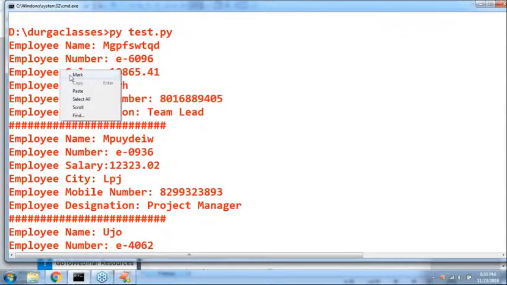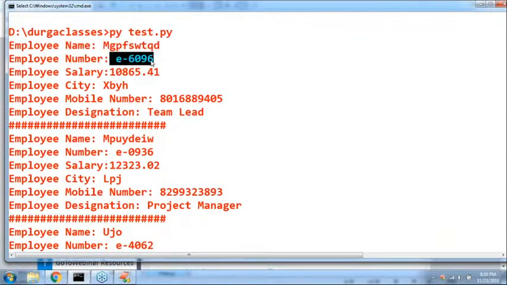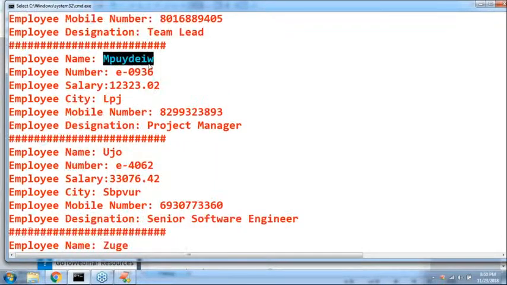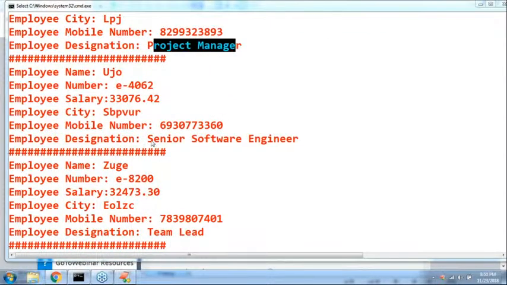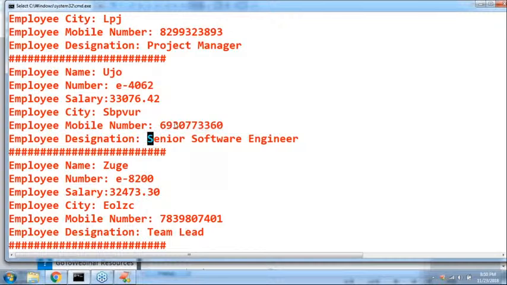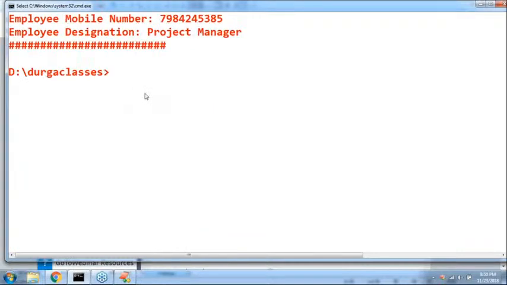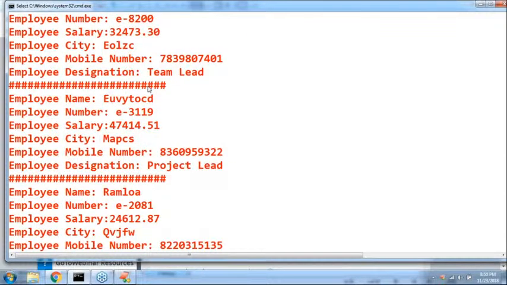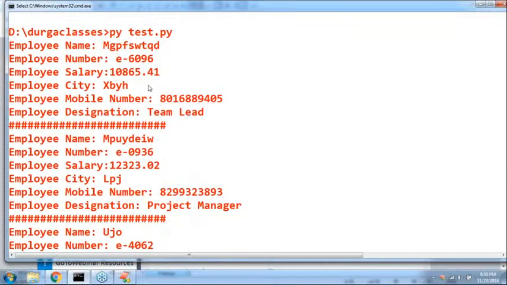This is the first employee: the employee name, employee salary 10,865, the city, the employee number, and then the designation, which is team lead. Next, this is the employee name, employee city, the mobile number, and then project manager is the designation. Like this, another has senior software engineer as the designation and a mobile number 6930, and so on. You can write like this by using the random module. You can generate any random data, and it need not be digits only.